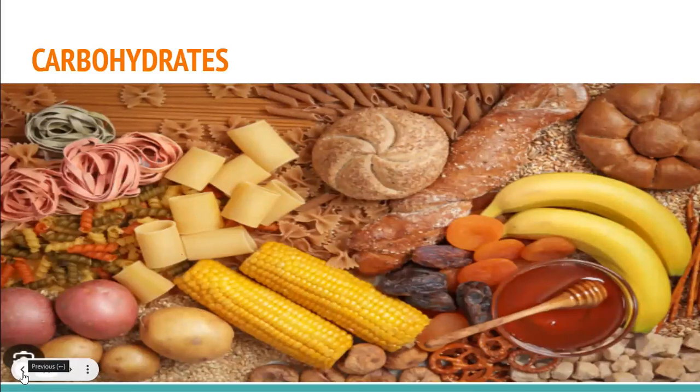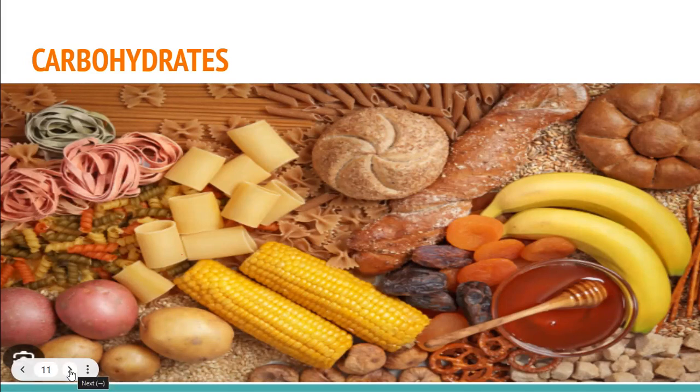Because glucose in our cells, mitochondria, react with oxygen and produce energy in the form of ATP. So it is the main source of energy. Carbohydrates, monosaccharides, disaccharides, polysaccharides, they are the fuel of our body machine because they are producing energy in our cells in the process of cellular respiration.